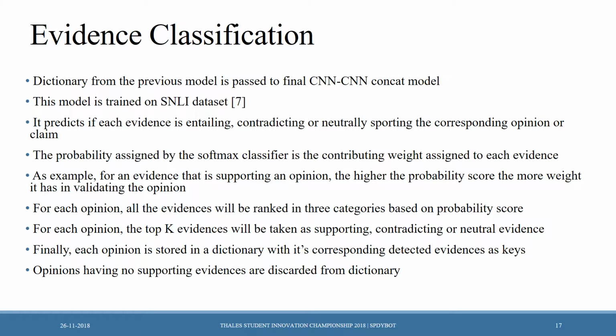For each opinion, the top K evidences will be taken as supporting, contradicting, or neutral evidence. Finally, each opinion is stored in a dictionary with its corresponding detected evidences as keys. Opinions having no supporting evidences are discarded from the dictionary.